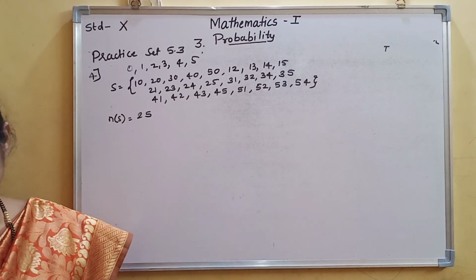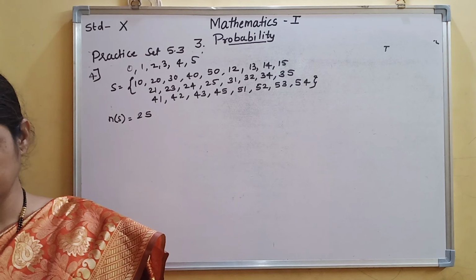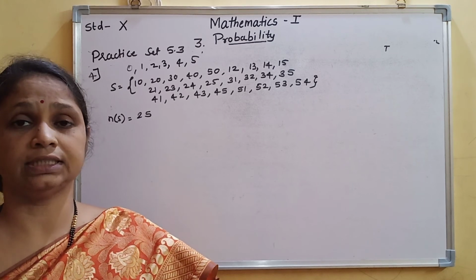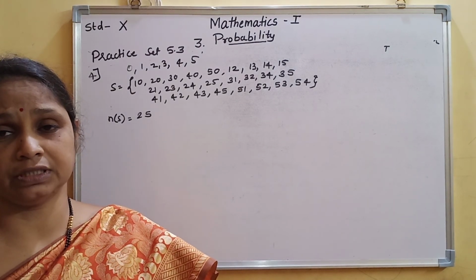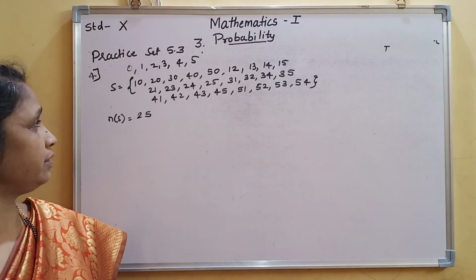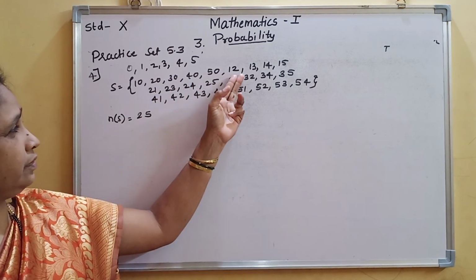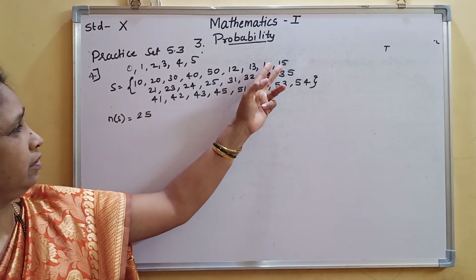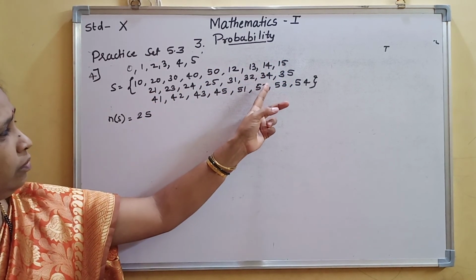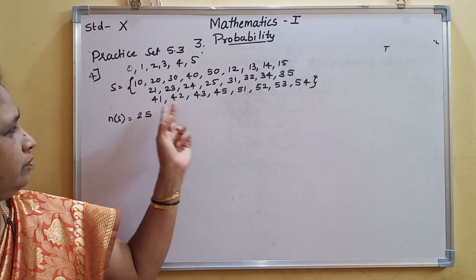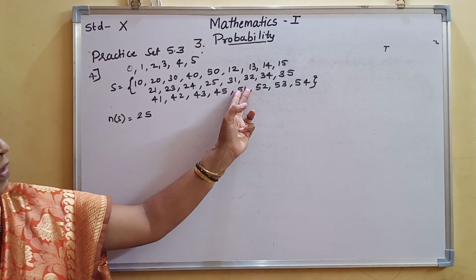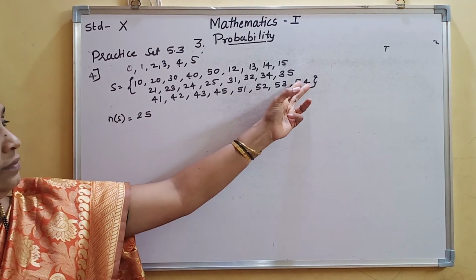Now event B: the number formed is divisible by 3. You know the test of divisibility of 3: if the sum of the digits is divisible by 3, then the number is divisible by 3. So which are divisible by 3? 30, 12, 15, 21, 24, 42, 45, 51 and 54.